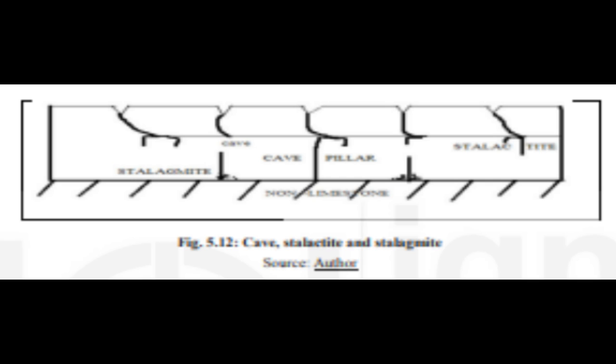In karst regions, chemically dissolved rocks are drained out through underground stream channels. Water seeps through the roof of the cave from several joints. In this process, a huge hollow underground cave is created. The water is dripping from the joints and holes into the cave. Fig. 5.12. Cave, stalactite and stalagmite.